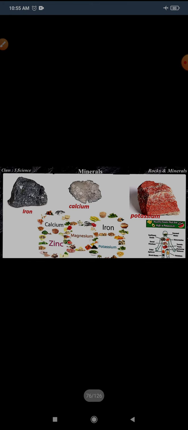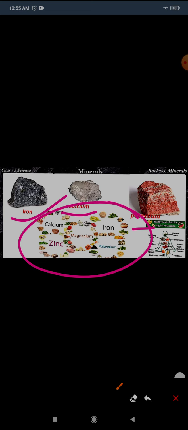Now here you can see some minerals such as iron, calcium, and potassium that are present in trace quantities in several food items. Who eats this food? Obviously animals and humans, for growth and for survival on the earth. So they are important for living organisms also: iron, calcium, potassium, magnesium, zinc.